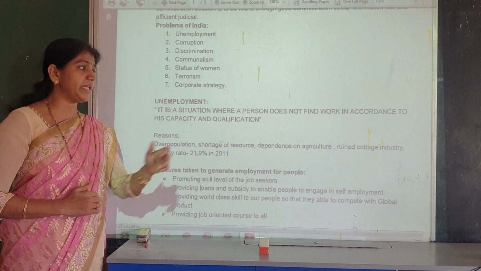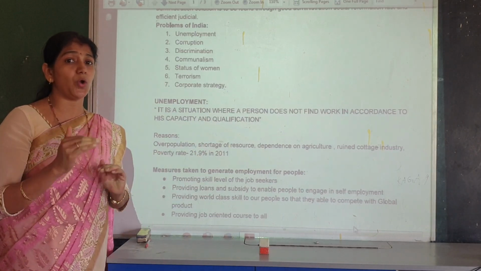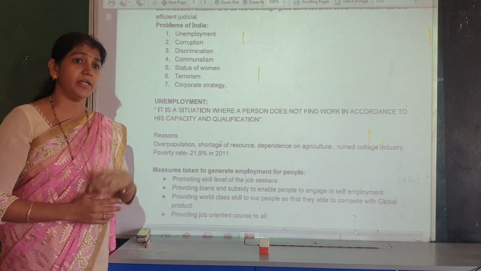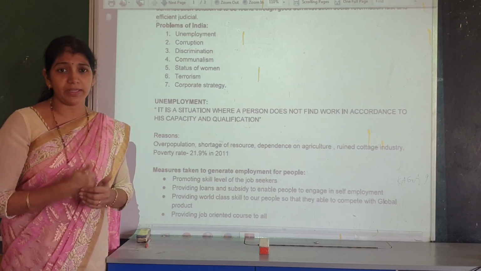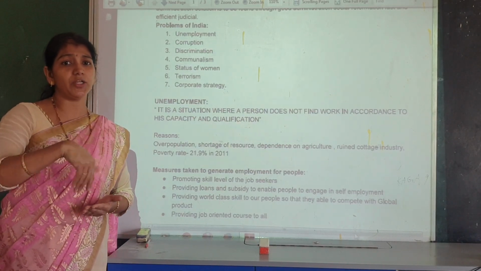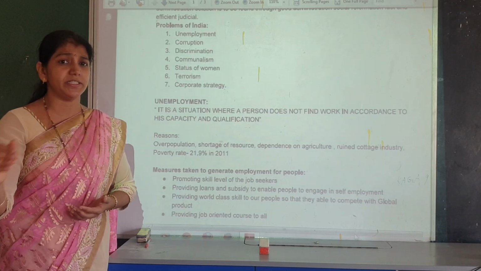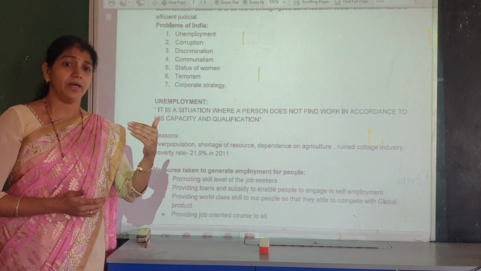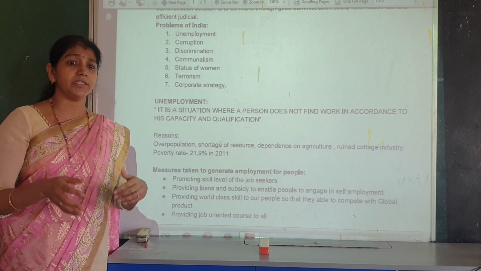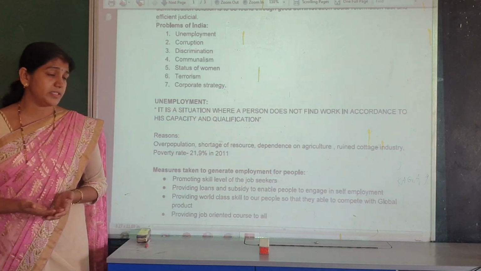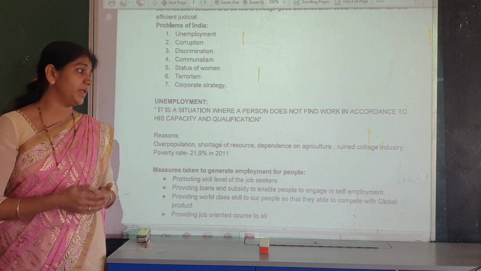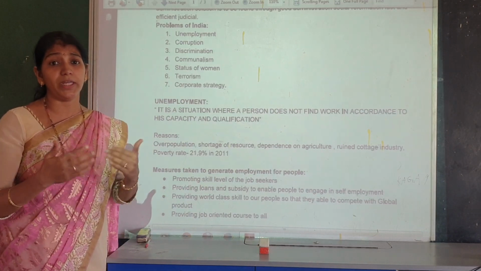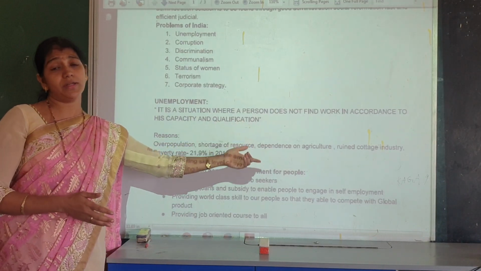Next, the rural cottage industry. What is the rural cottage industry? Stopping of cottage industry, or no encouragement of cottage and small scale industry in village areas, also creates unemployment. I already gave the example of bamboo trees and making baskets. It is one of the small cottage industries in village areas. But the government or other organizations do not encourage cottage and small scale industry, and that stops production. That ruins the cottage industry, and it is also one of the reasons. Many village people depend on cottage and small scale industry.